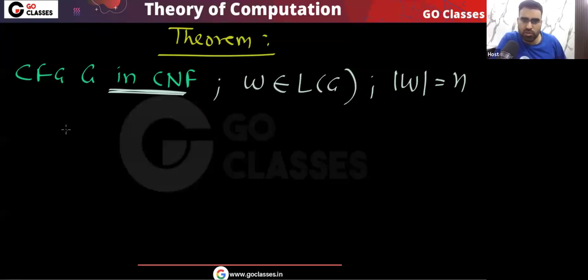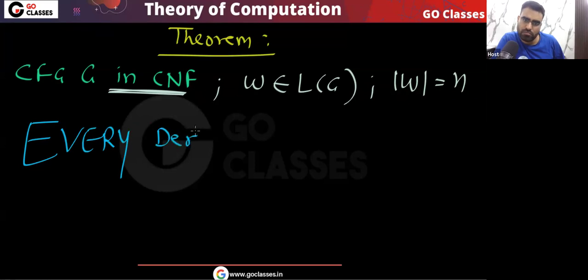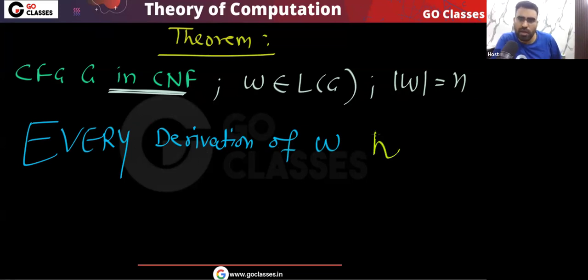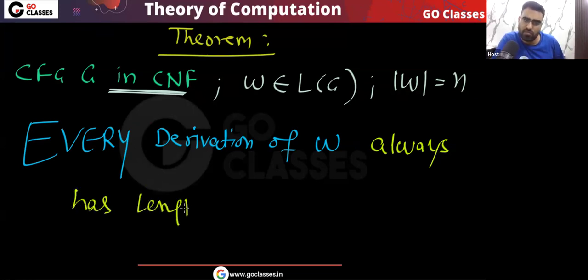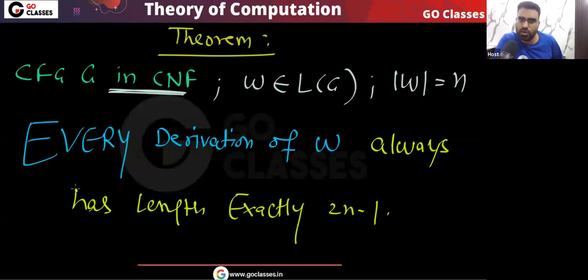Now in this situation, the theorem is: every derivation of W always has length exactly 2n minus 1.